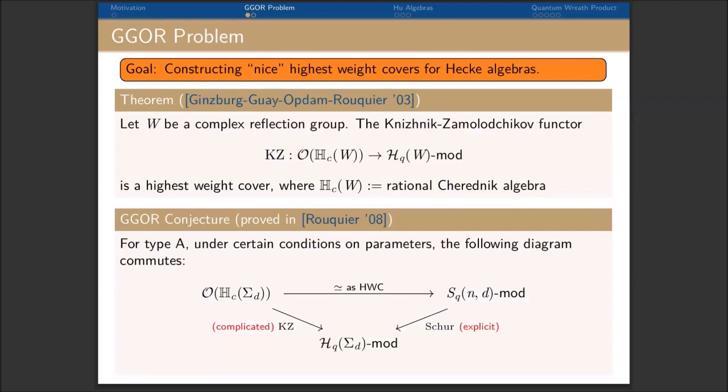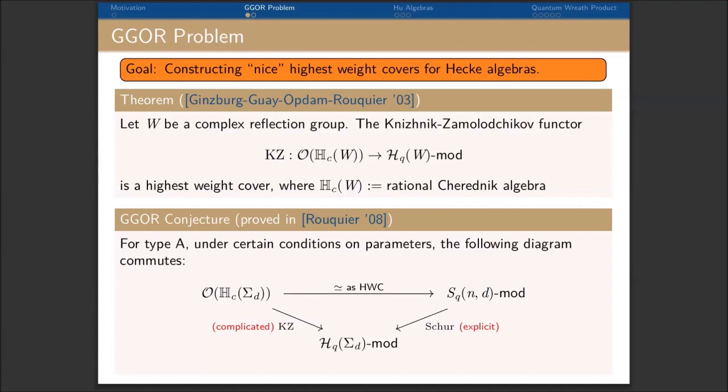It is proved by GGOR that such a highest weight cover can be constructed by considering the KZ functor from the category O of a rational Cherednik algebra. In the same paper, they conjecture for type A under certain conditions, this highest weight cover can also be obtained by considering the Schur functor of the module category over the q-Schur algebra defined by James.